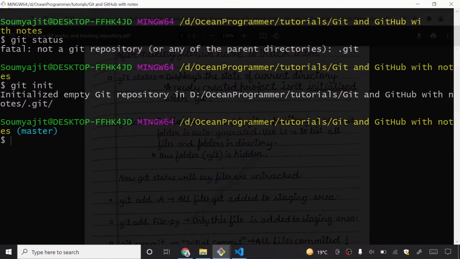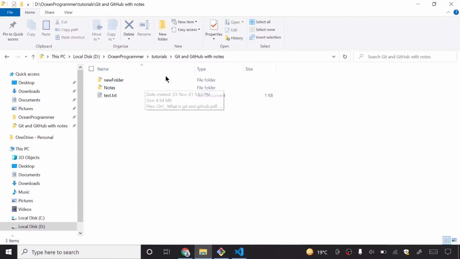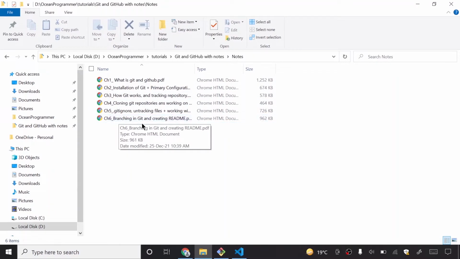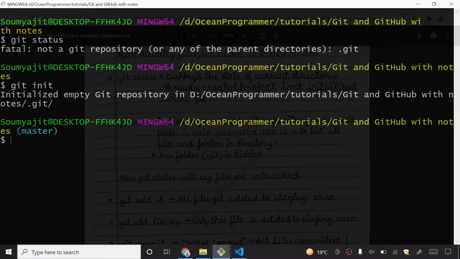What is master? Master is a branch. What is a branch? A branch is an individual line of development. I will explain what a branch is further in the sixth chapter, the last chapter of this video. You can see here I have the notes on branching in git, so you have to watch the video till then to know what a branch is. So just leave it for now. It is an empty git repository.